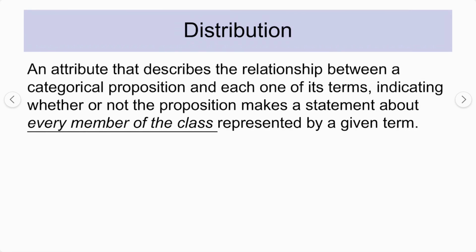This is very important, the distribution part. It is an attribute that describes the relationship between a categorical preposition and each one of its terms, meaning the subject and the predicate term, indicating whether or not the preposition makes a statement about every member of the class represented by the given term. Again we'll see some examples and this will also be clear. This line is important: every member of the class. We'll see if every member of the class is being included or not.